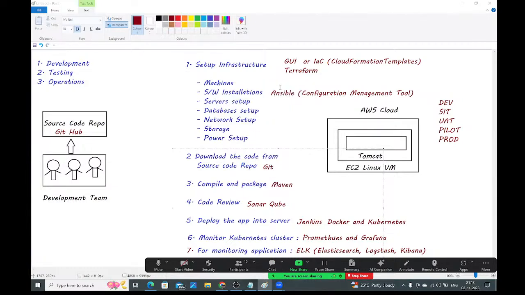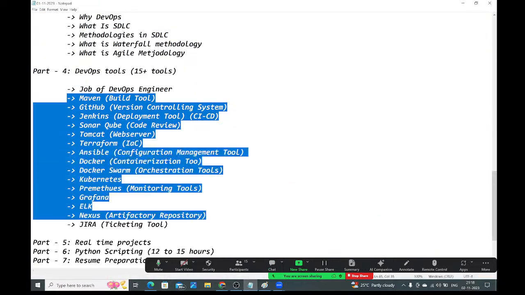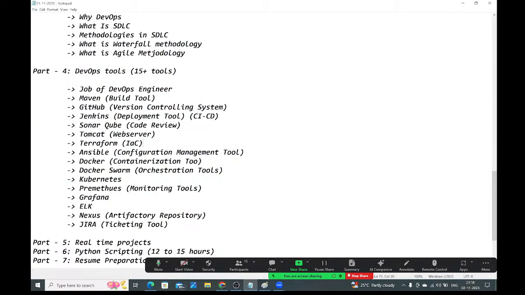Very good. Guys, just have a look at the DevOps tools we are going to cover now. Now you will get clarity on which tool we will use for which purpose, and what the purpose of each and every tool is.